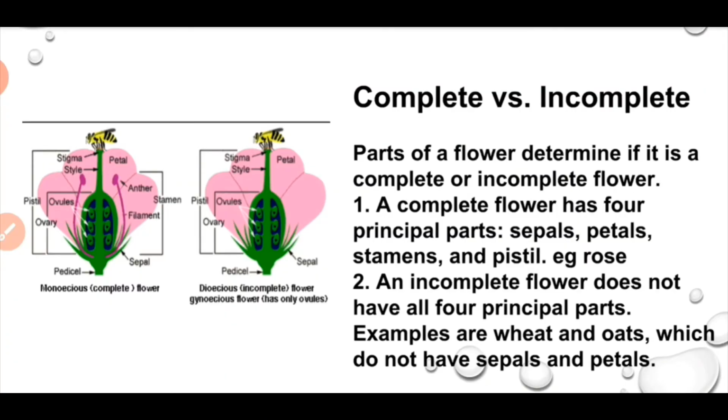Now what is a complete and incomplete flower? Parts of a flower determine if it is complete or incomplete. A flower which has 4 principal parts, that is sepals, petals, stamens and pistil, is said to be complete, for example, rose. An incomplete flower does not have all the floral parts, for example, wheat and oats.